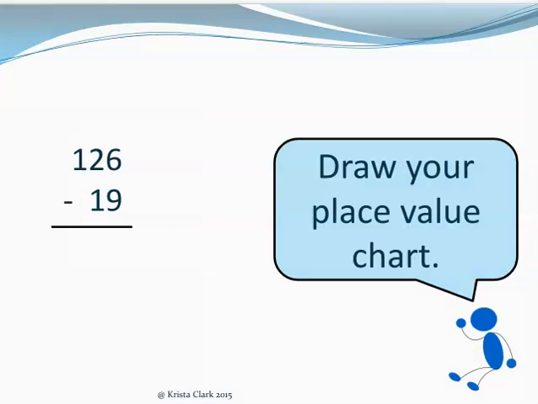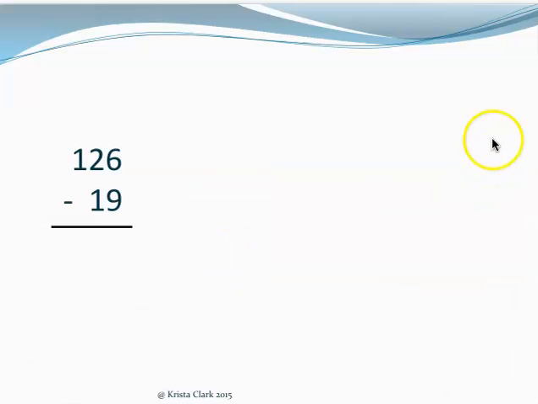Once you've drawn your problem the vertical way, the next thing we're going to do is draw our place value chart. So leave some space on the side of your whiteboard. The change from last lesson to this lesson is that we also need to include hundreds because we have a 3-digit number with a digit in the hundreds place.